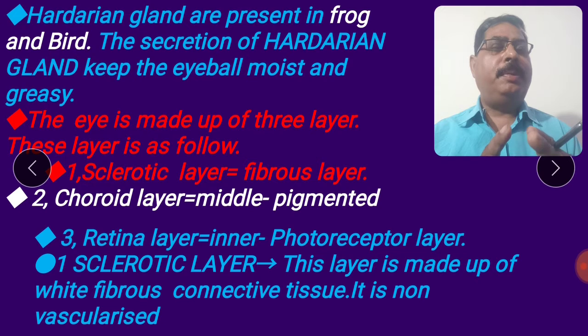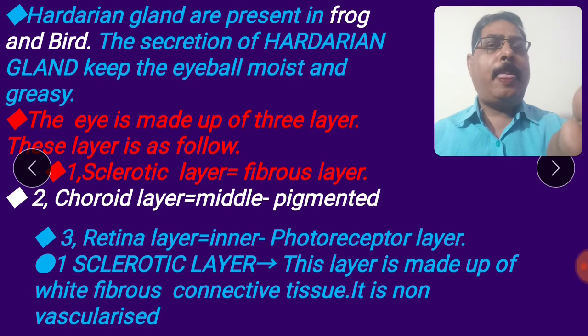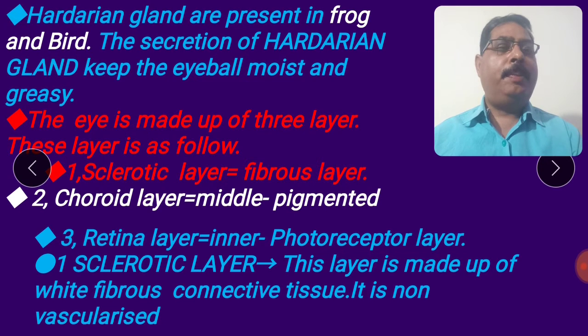This is a very important video. I shall explain all the topics from the competition point of view with the diagram. The diagram is not taken from the net; it is made by hand. First, the sclerotic layer. This layer is made up of white fibrous connective tissue. It is non-vascularized. The first layer is the sclerotic layer or sclera. I shall explain it in the diagram. Please come to the next slide.